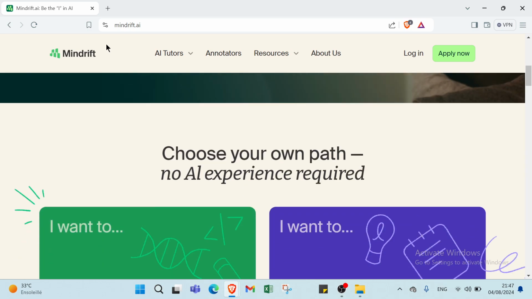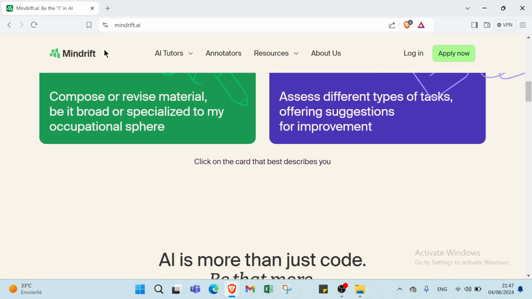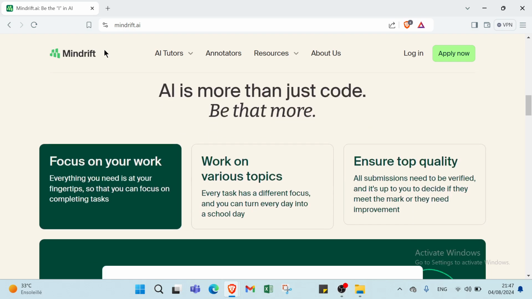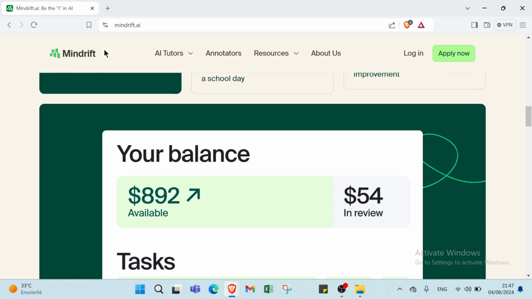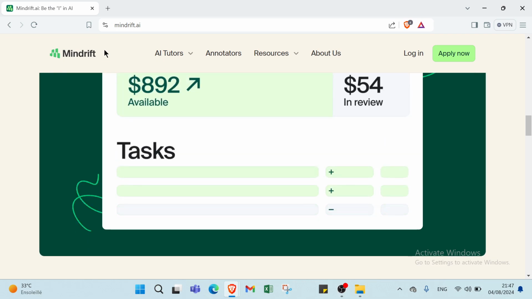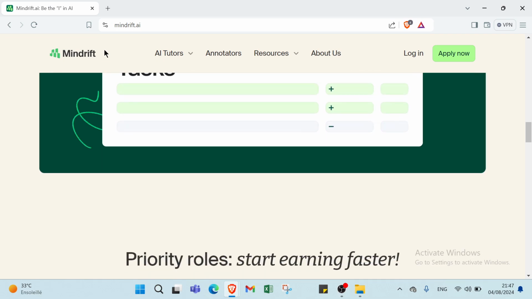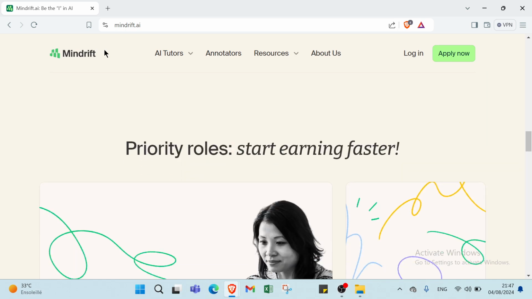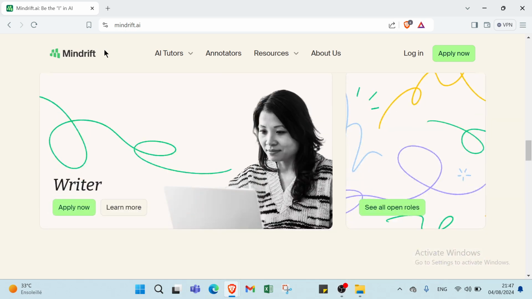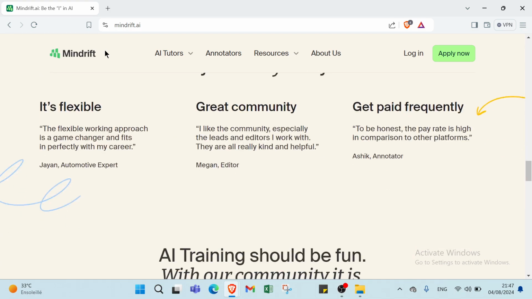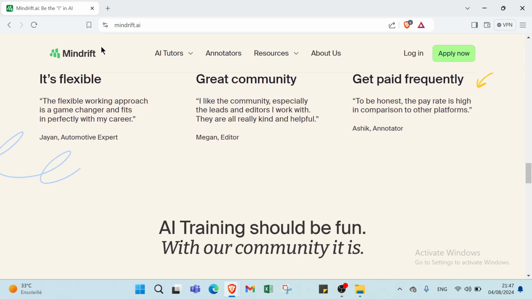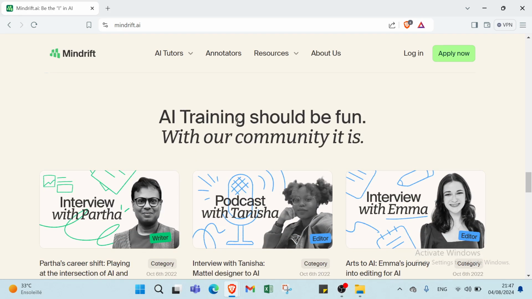The second one is self-publishing, like ebooks, courses, and guides. The third one is copywriting and marketing, like content and ad copy and sales pages, and also content marketing. The fourth one is creative writing, like fiction and poetry and script writing. The fifth one is affiliate marketing and sponsored content, like affiliate reviews. And the last one is editing and proofreading, like areas for improvement. So this is how you can earn money as a writer in Mindrift.